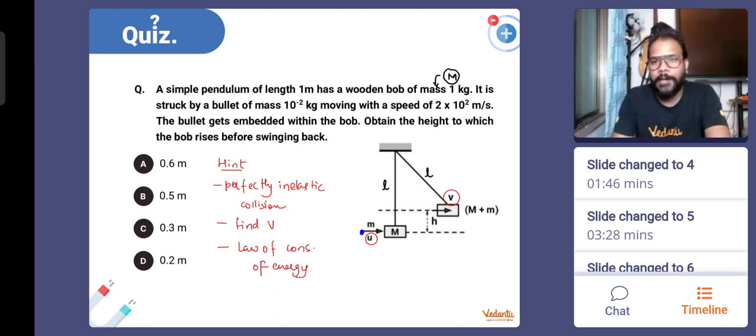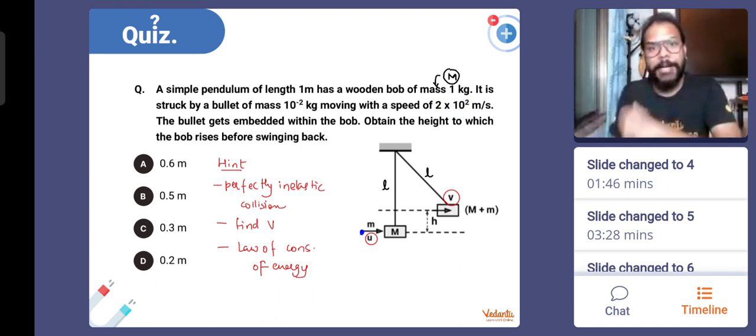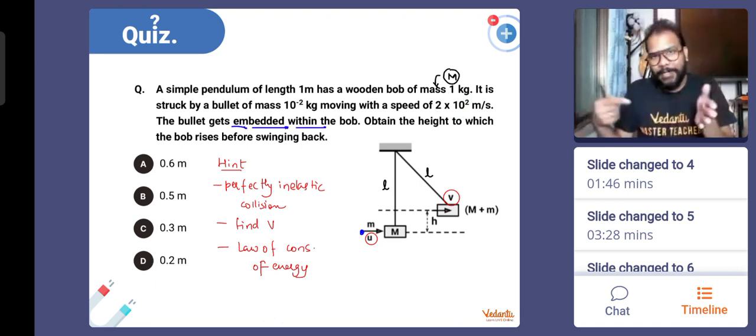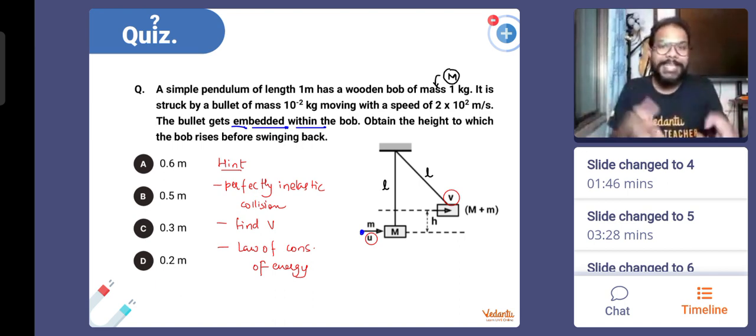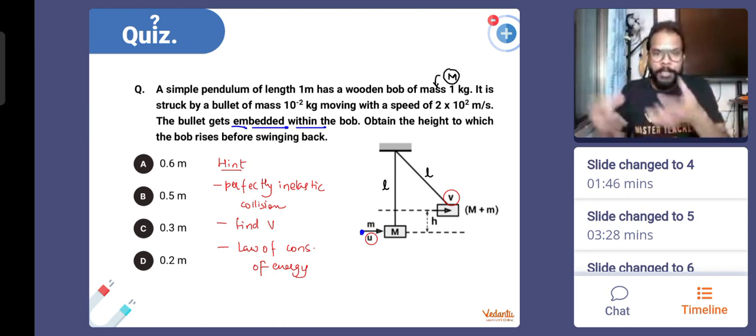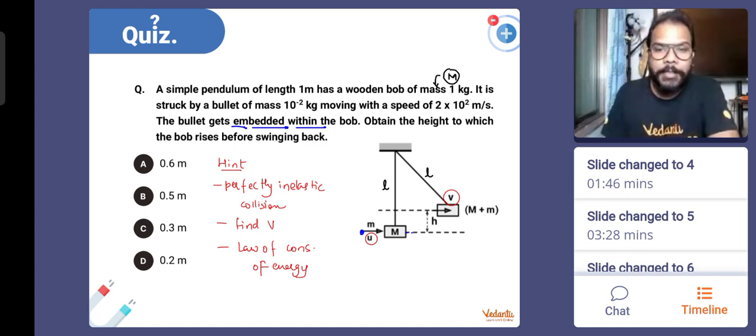It is moving with a speed of 200 meters per second. It collides with the wooden block, gets embedded with the bob. Gets embedded means what? It penetrates through the wooden block, stops inside. Or when I say stops inside, it stays inside. But now the block plus bullet system starts rising up. When it rises up, it rises as a vertical circular motion.